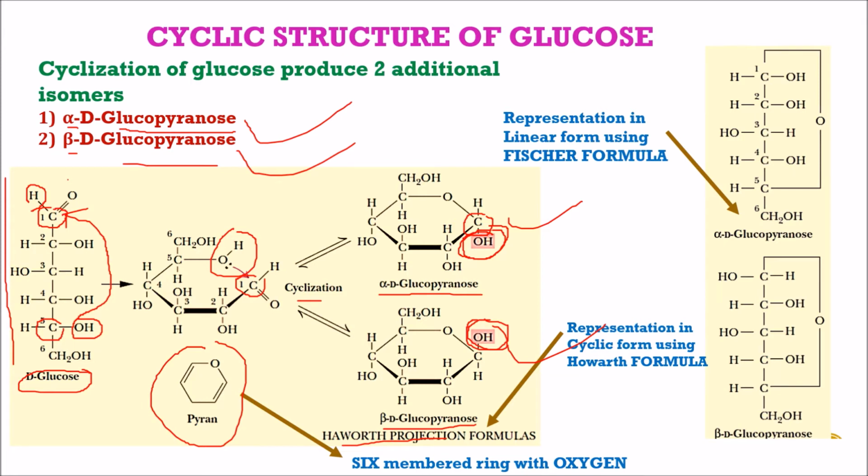Here if we want to draw a Fischer form of this cyclized structure, it is drawn as alpha D-glucopyranose with carbon number 1 attached to carbon number 5. So carbon number 1 OH is on the right hand side, that is alpha D-glucopyranose, while in beta D-glucopyranose, this carbon number 1 OH is on the left hand side. So this is the Fischer representation of the cyclic form of glucose, while these are the Haworth representations of the cyclic form of glucose.